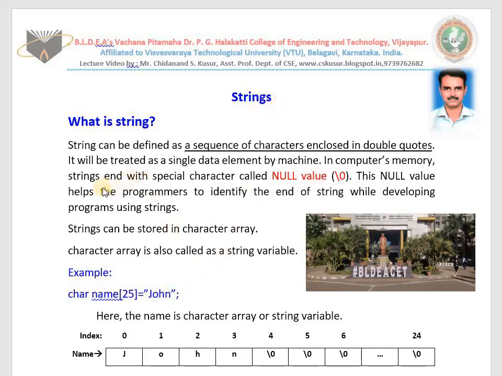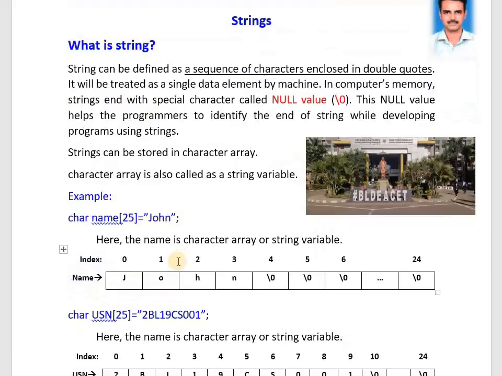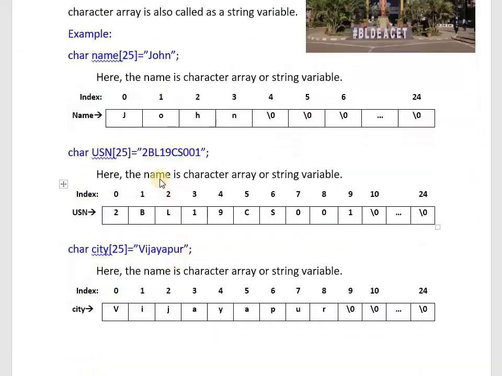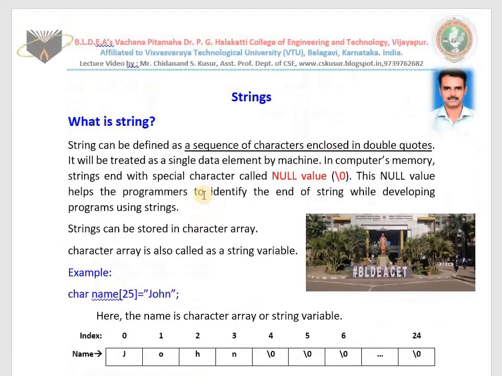Any word you take, for example, and, with, special, array, John, a book name, a city name, all the English words are called strings. Even a sentence is also called a string for a computer system. In general, I am explaining to you what is a string. A string is a word or a sentence for a computer machine or computer system.